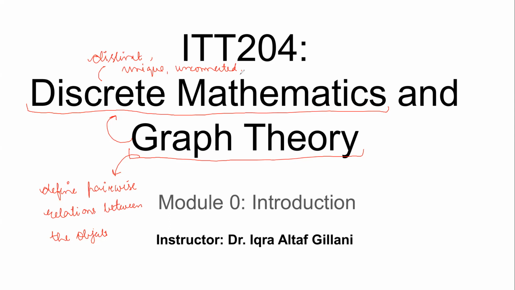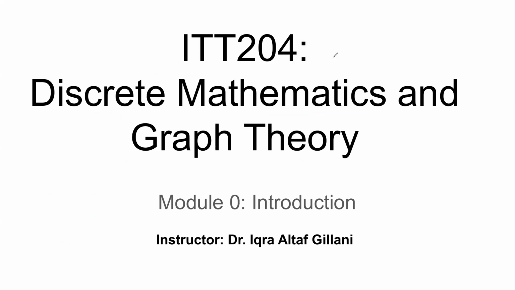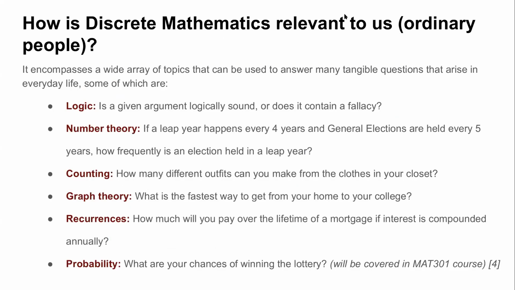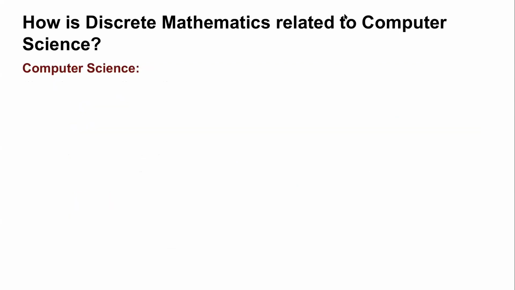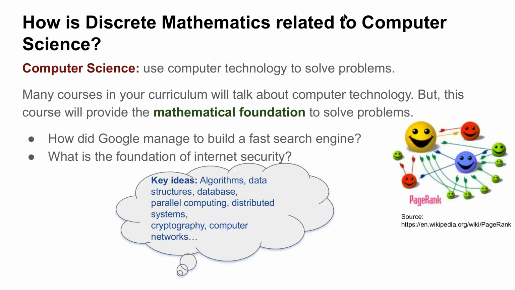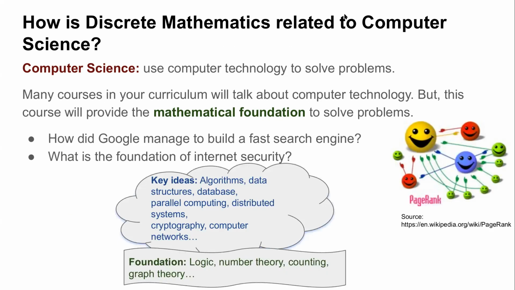After that, what we started was why is discrete mathematics relevant to ordinary people? We discussed, and I'll just quickly skim through it. We saw some practical questions that can be answered via discrete mathematics topics in our day-to-day life. After that, we also saw how discrete mathematics is related to computer science. I asked you two questions. One was how Google managed a faster search engine, and what are the foundations of internet security.